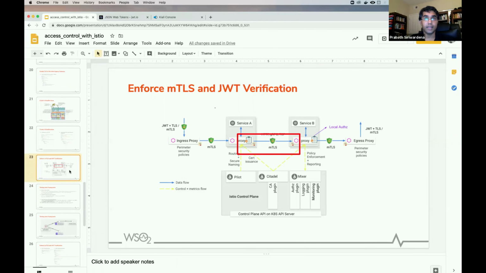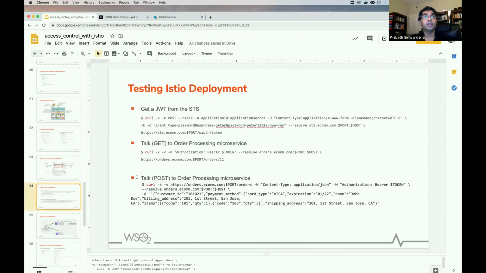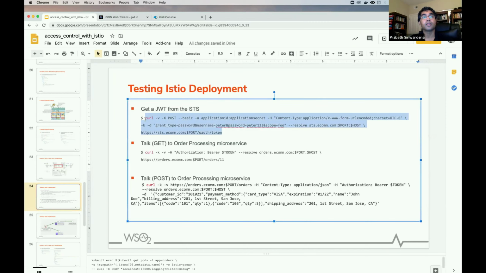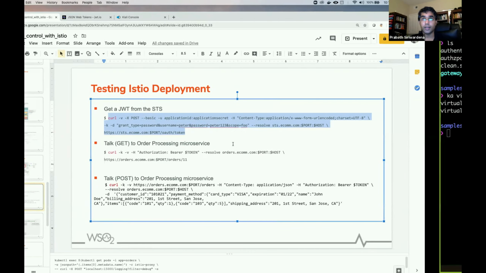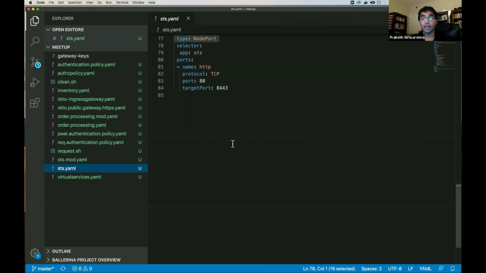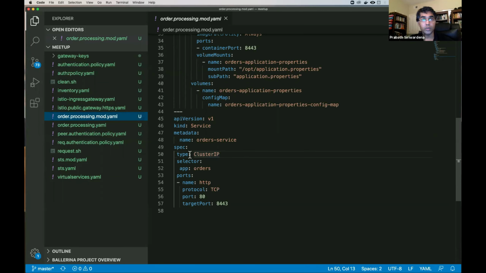Okay, before that we can test the flow without enabling MTLS, without making MTLS strict. Right. So let's do the same command here. One change is now the port is not the node port. We don't need to go to the node port. Actually we should in fact make the service type of the STS and the order processing service ClusterIP. Otherwise, people can still access them from outside without going through the Istio Ingress Gateway. To do that, I have a file here, a modified file. Here you can see I have changed this to ClusterIP. Same for the STS.